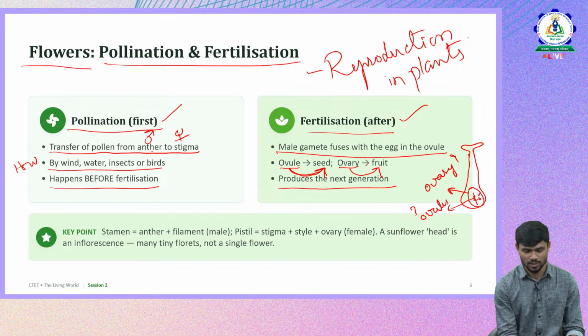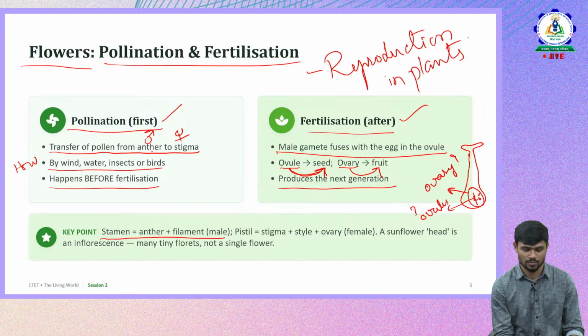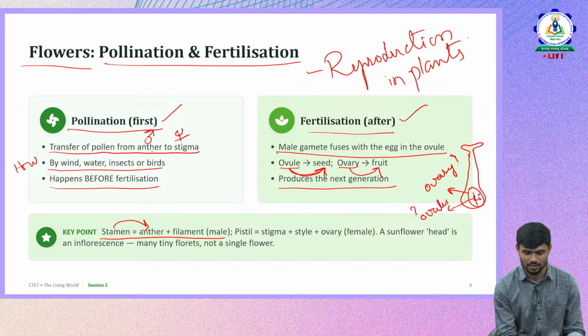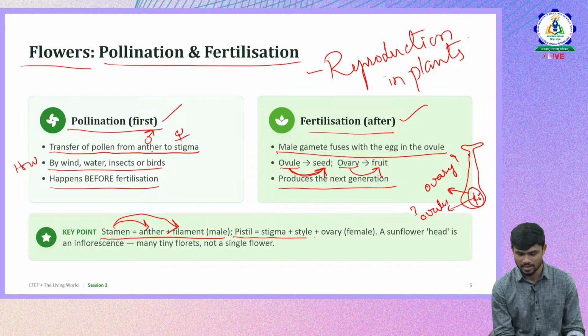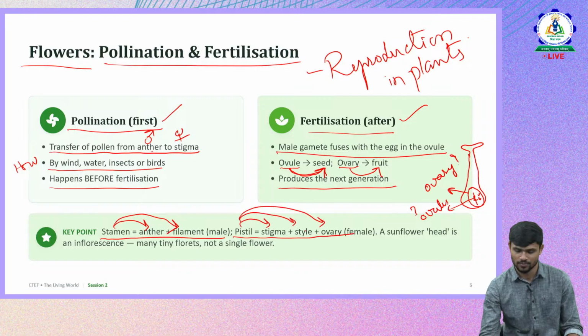Then the anatomy of the flower also you should remember. Stamen means it has anther and filament. If it is pistil, it has stigma, style and ovary. So this is the stigma, this is the style, and this is the ovary.